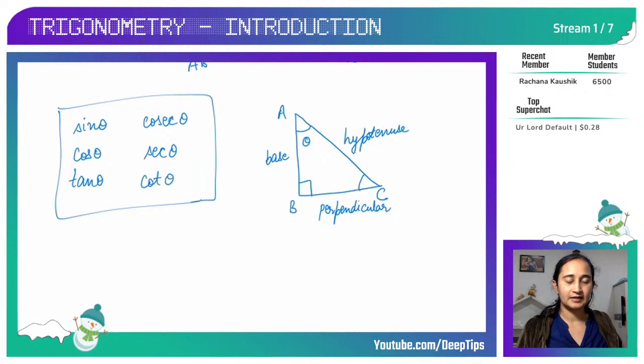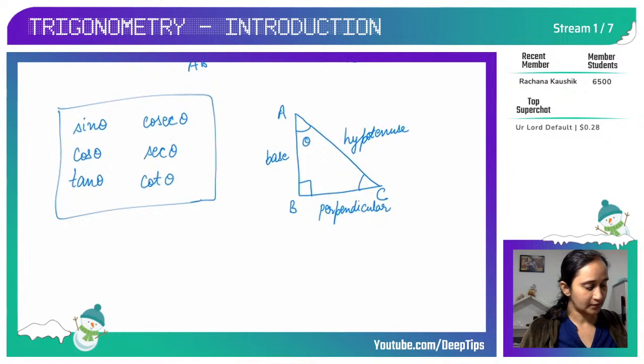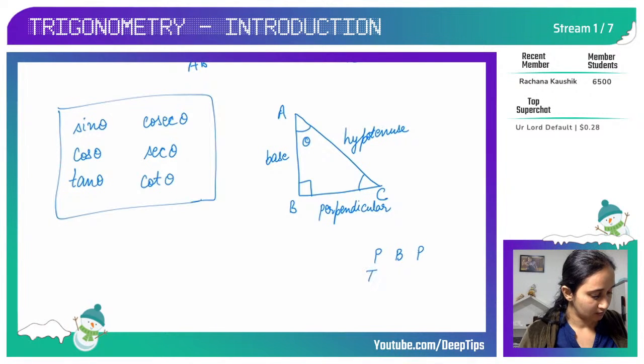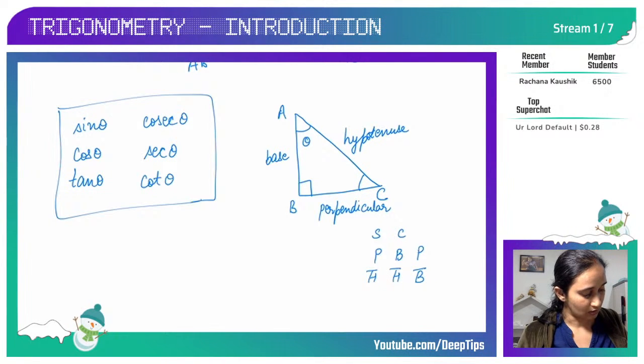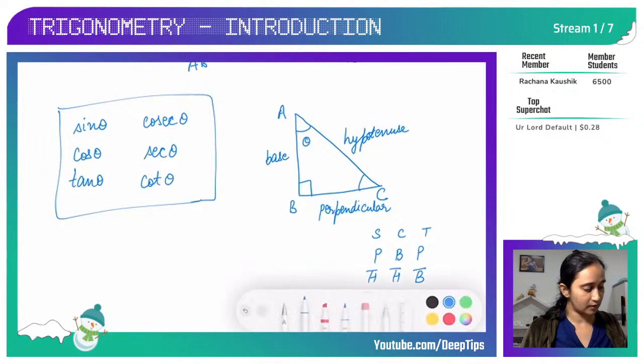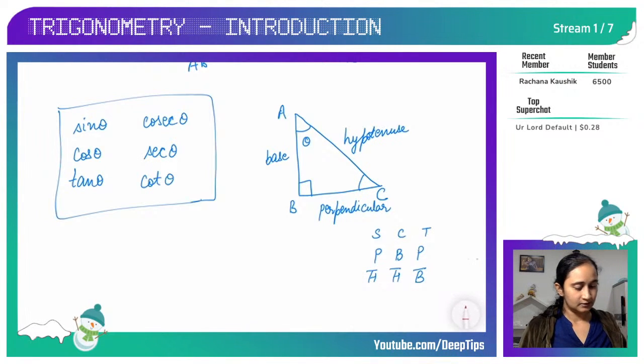So just for practice, let's do once again sine theta, cos theta, tan theta. I'll write it here only. So first we'll write our mantra: Pandit Badri Prasad Hari Hari Bole Sona Chandi Tole. Okay, now looking at this, I want everyone to write down quickly sine theta, cos theta, tan theta, and then cosecant theta, secant theta, cot theta. Okay, so sine theta is perpendicular upon hypotenuse.